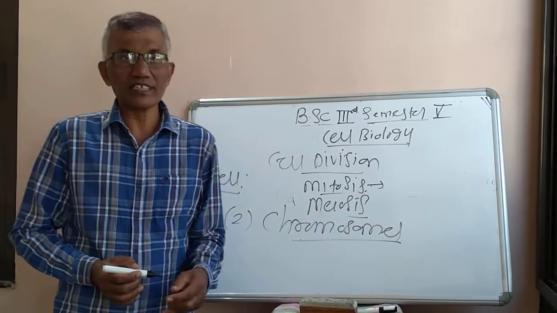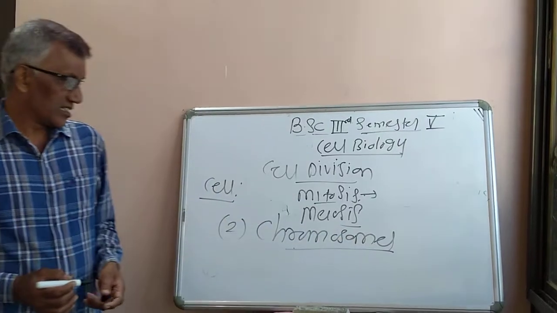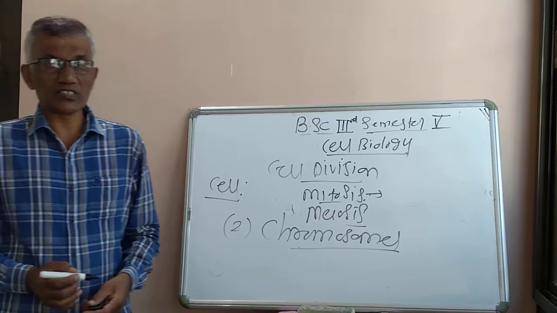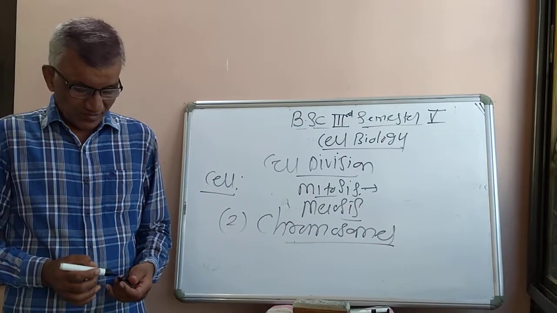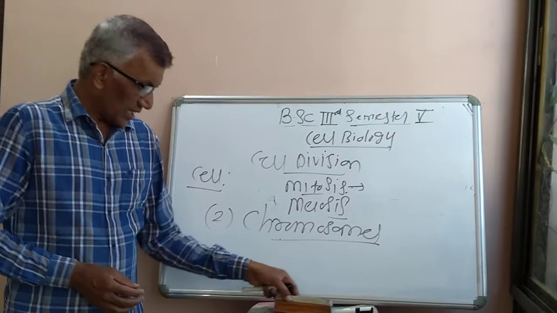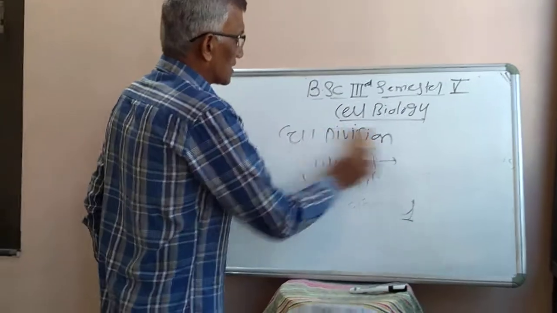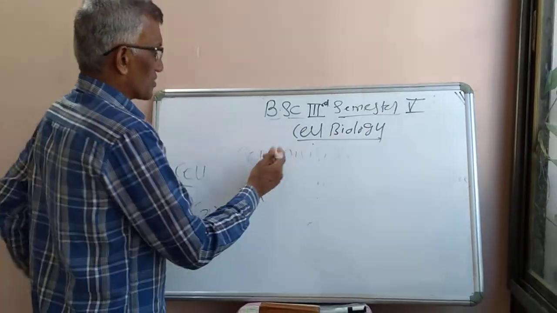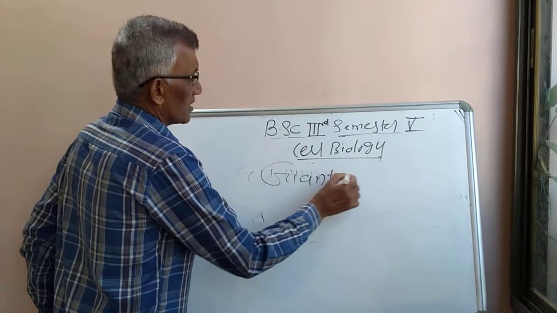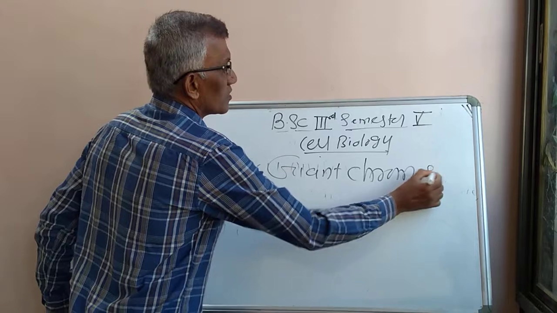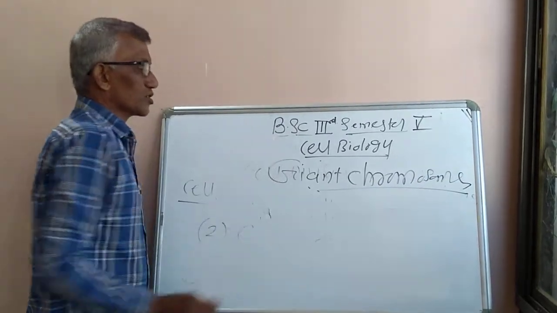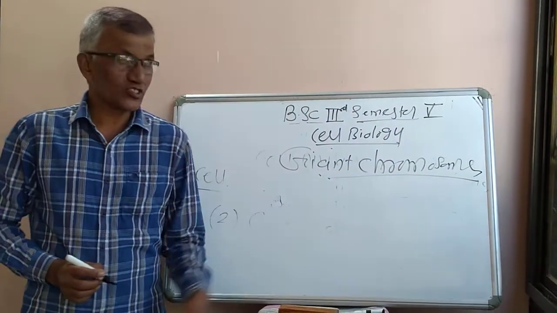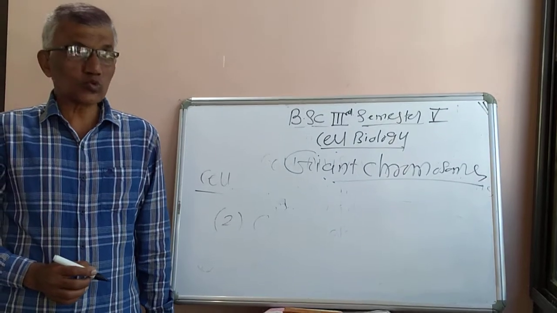All these things we have already studied in this chapter: chromosomes, mitosis, meiosis, cell organelles. All these things we have already covered. In chromosomes, one more thing we have studied, that is giant chromosomes, a special type of chromosomes. There will always be a 10 marks question on giant chromosomes. There are 2 types of giant chromosomes.